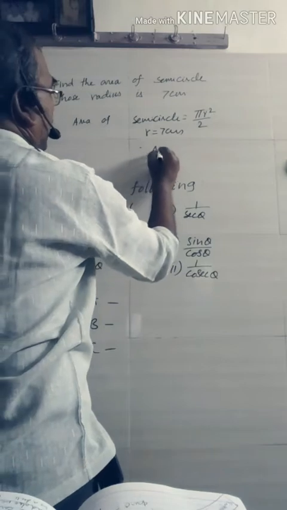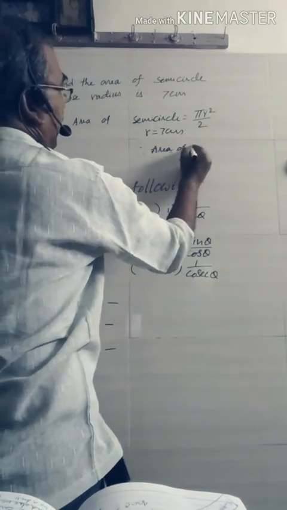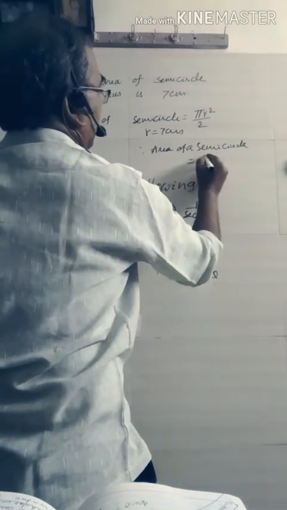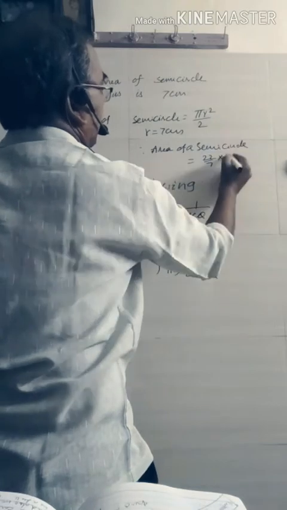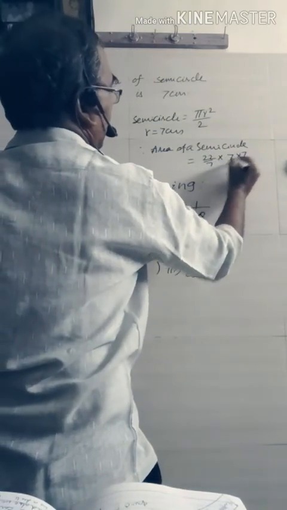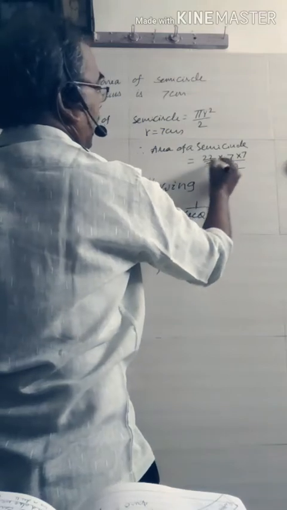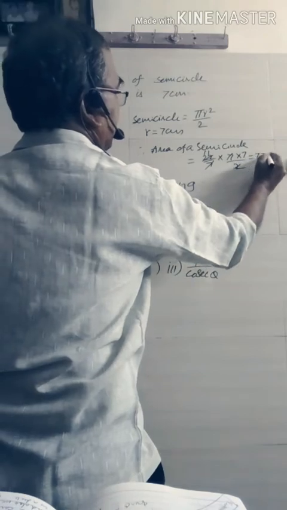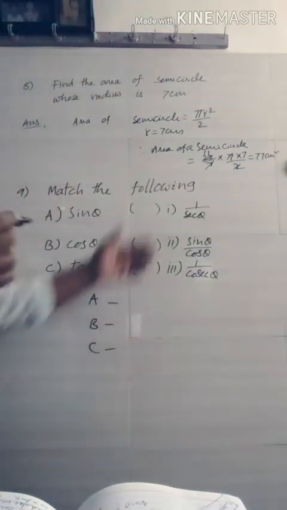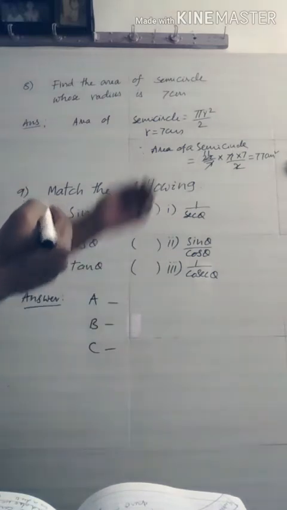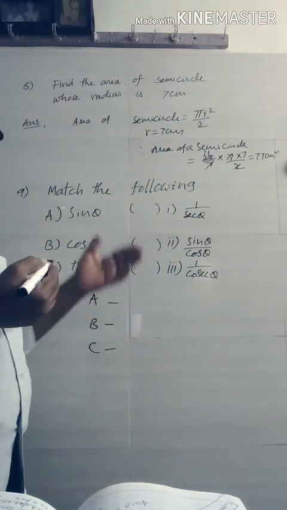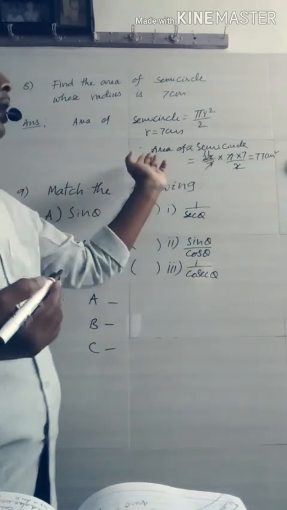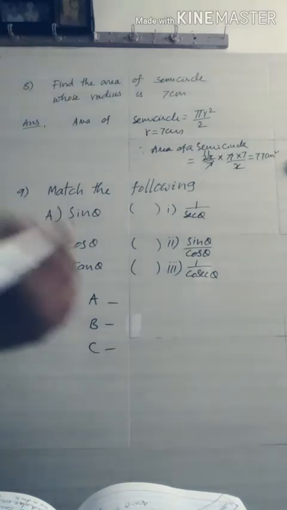Therefore, area of a semicircle is 22 by 7, r square means 7 into 7, by 2. You may cancel these two 11s. 11 into 7, 77 centimeters square. It's a very simple question. Just simply you may know the formula of semicircle. Then you substitute the radius value 7. Finally we get the area of the semicircle. It is a very simple question.